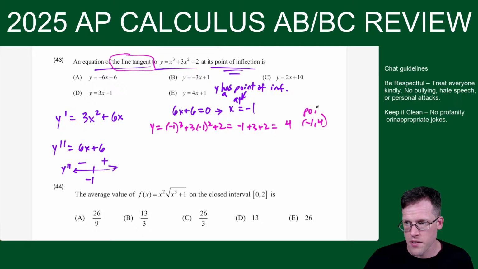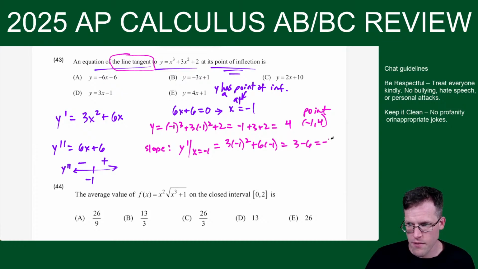This is our point. And then our slope is going to come from y prime at x equals -1. So now we plug in here 3 times -1 squared plus 6 times -1 gives us 3 minus 6, which is -3. And now just write the equation of a line.